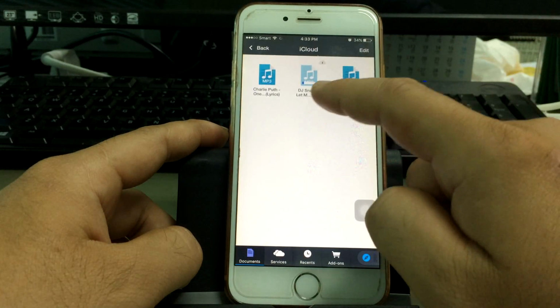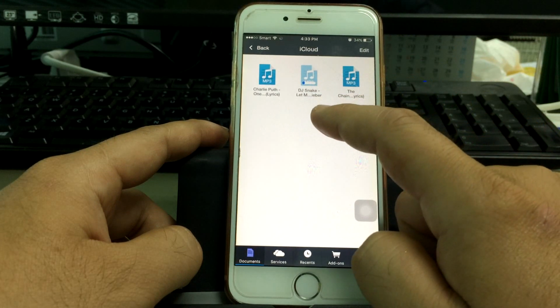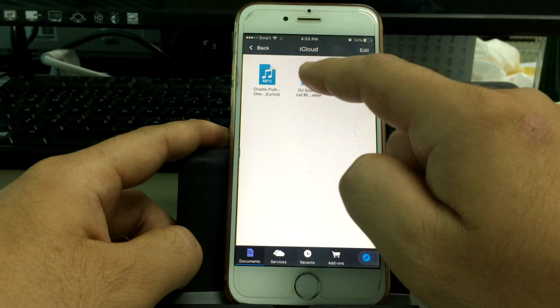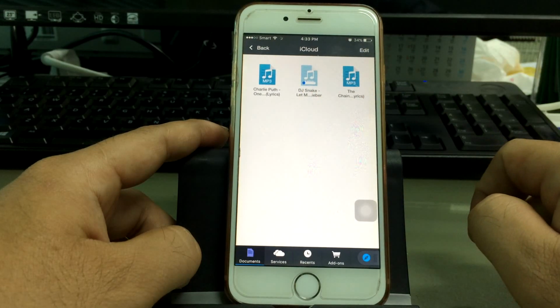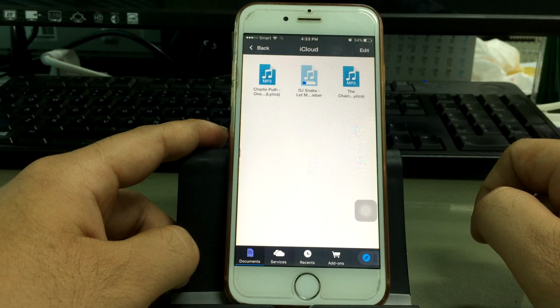Now it's downloading the file that you downloaded from the website convert to mp3.net. Waiting for it.